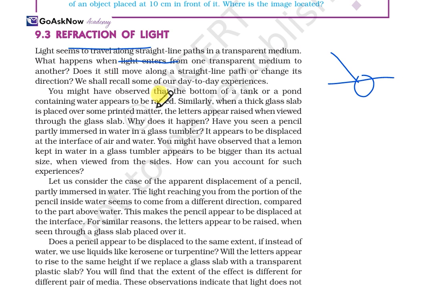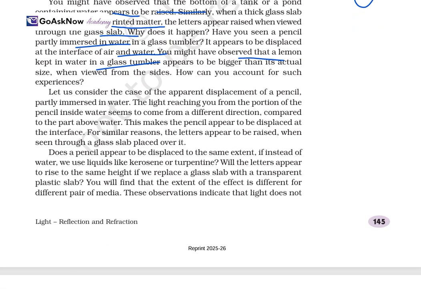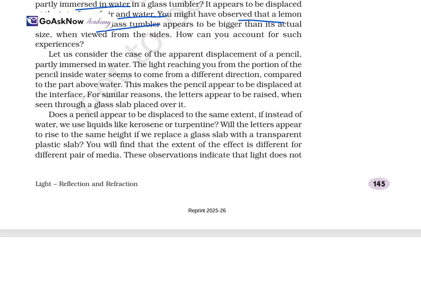You must have observed that the bottom of a tank or pond containing water appears to be raised. Similarly, when a thick glass slab is placed over some printed matter, the letters appear to be raised when viewed through the glass slab. Why does this happen? Have you seen a pencil partially immersed in water in a glass tumbler? It appears to be displaced at the interface of the water, and a lemon in a water glass tumbler appears to be bigger. So these are some common examples from day-to-day life of refraction of light.